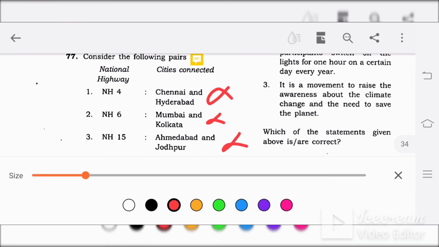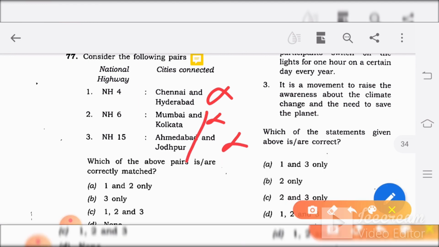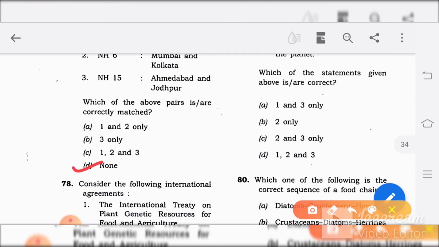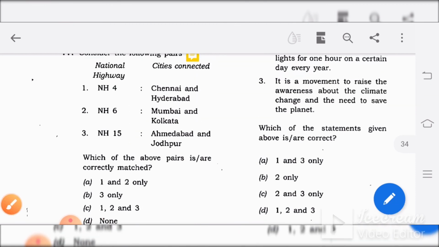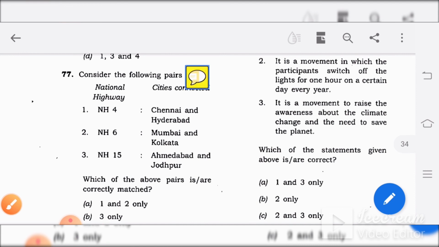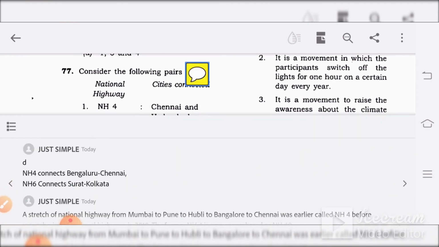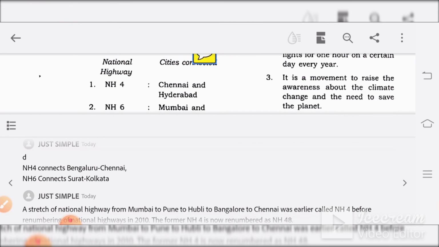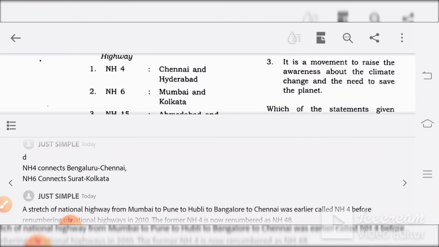So the answer for this question would be D, none. At that point of time, NH4 was connected between Mumbai to Chennai, which connects Bengaluru also. So NH4 is not Chennai and Hyderabad, it's from Mumbai to Chennai.